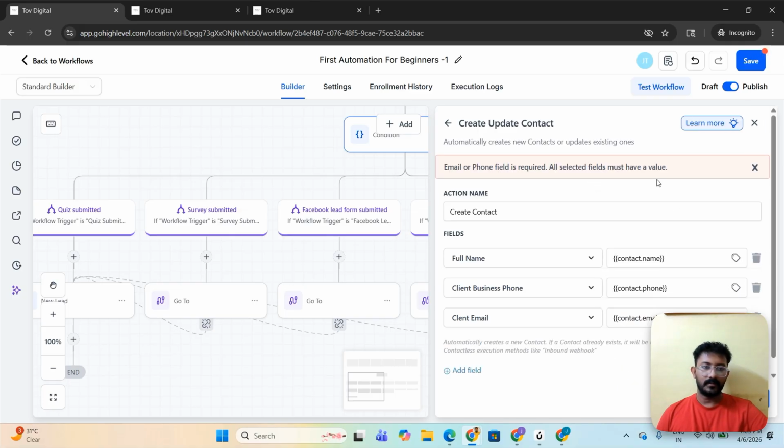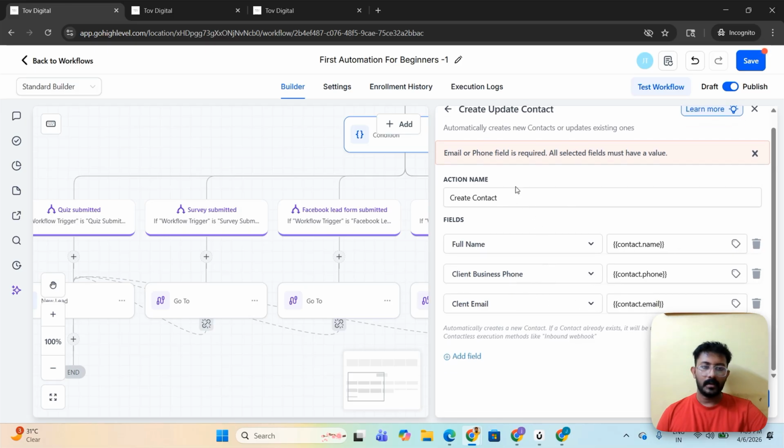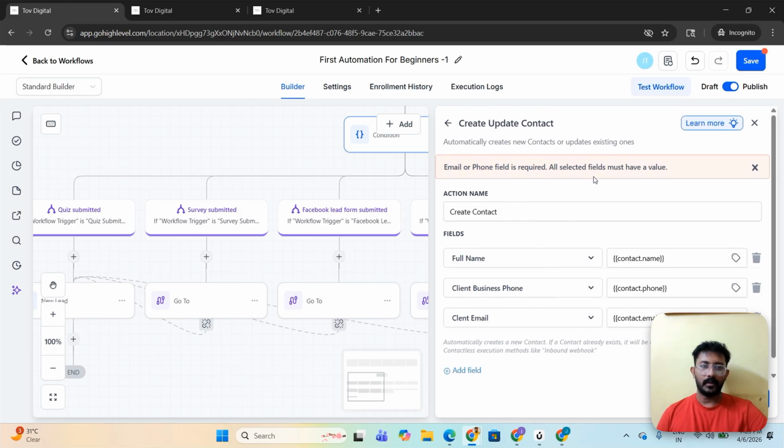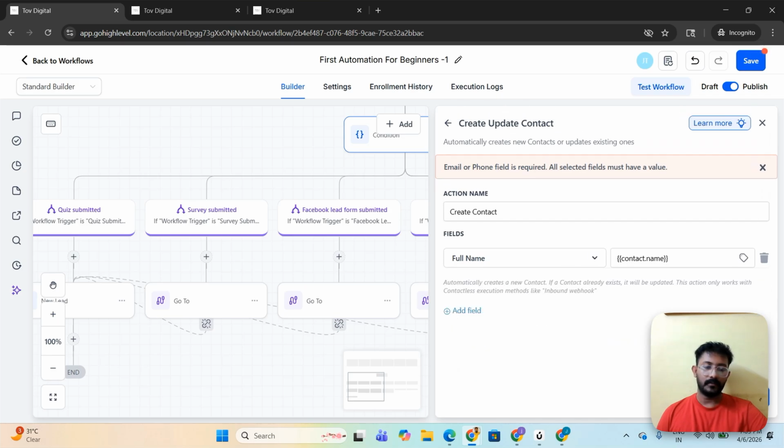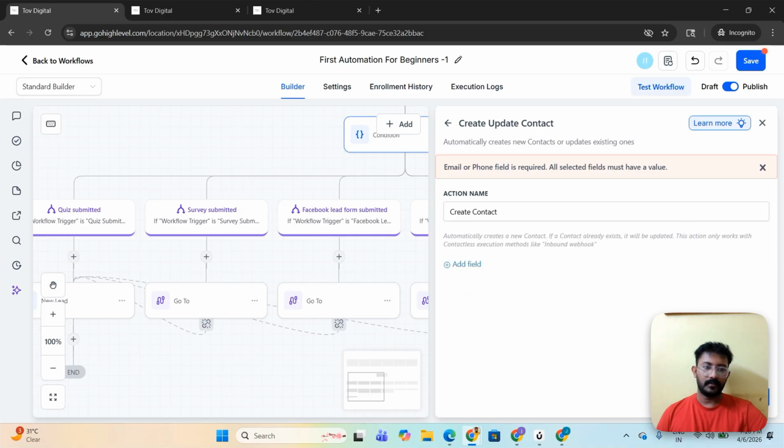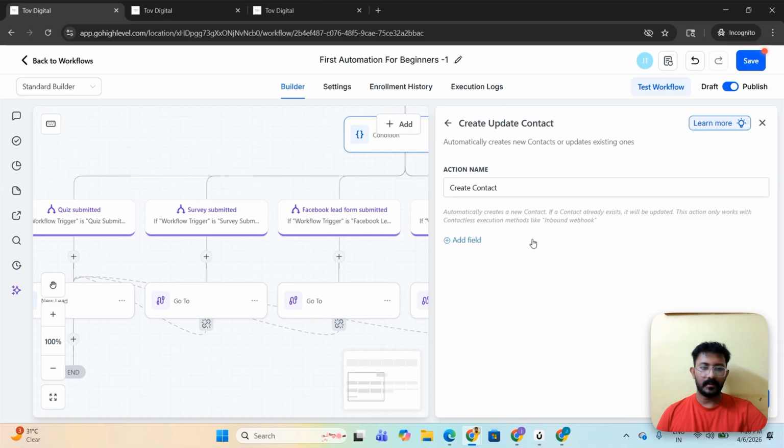Is required. All the selected must have a value. Phone field is required. Yeah. So email or phone field is required. All selected fields must have a value. So now what happens is that we don't have values for that. That's why we are not able to save it. So I'm just trying to do this thing. Okay, let's again try it.